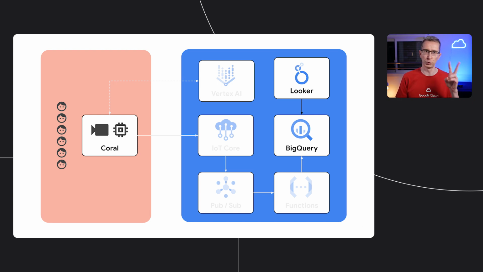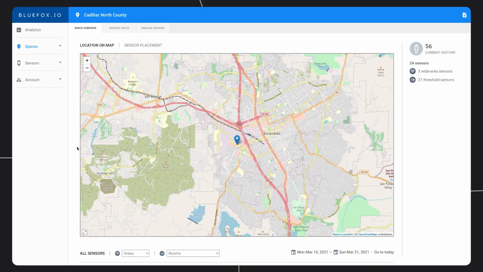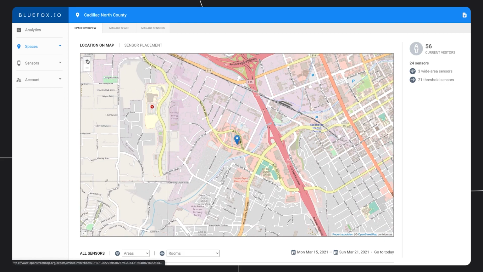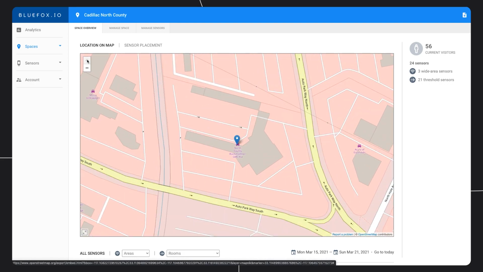And in BigQuery we have 2 tables. The first one is from this system using machine learning inference, and the second one is from BlueZoo using their occupancy sensors. And then we merge and visualize that combined data. So here we have the dashboard, showing the map of Southern California, including San Diego. Let's zoom in to see the car dealership. And then we can switch to the floor plan to see the sensor placement.